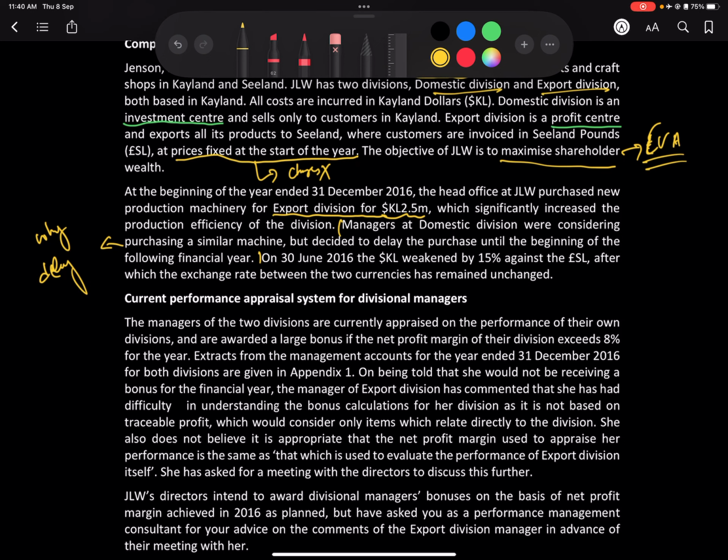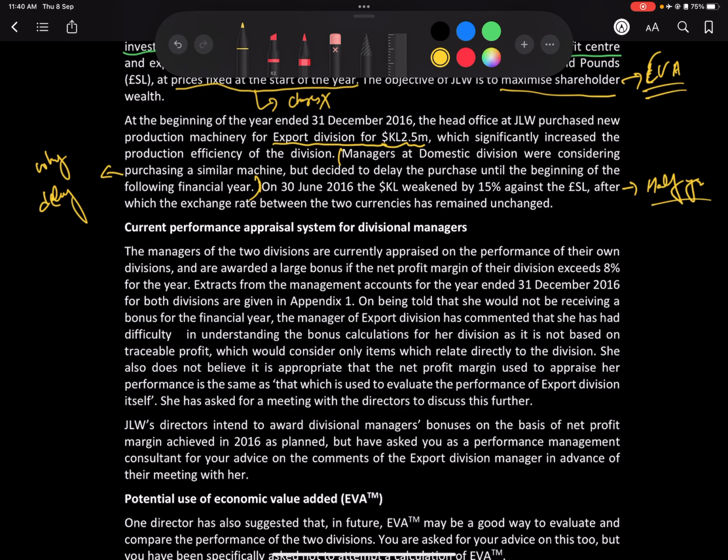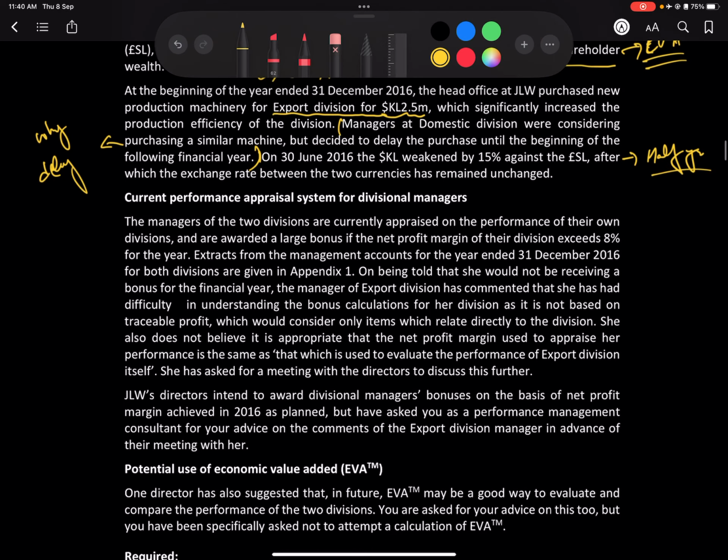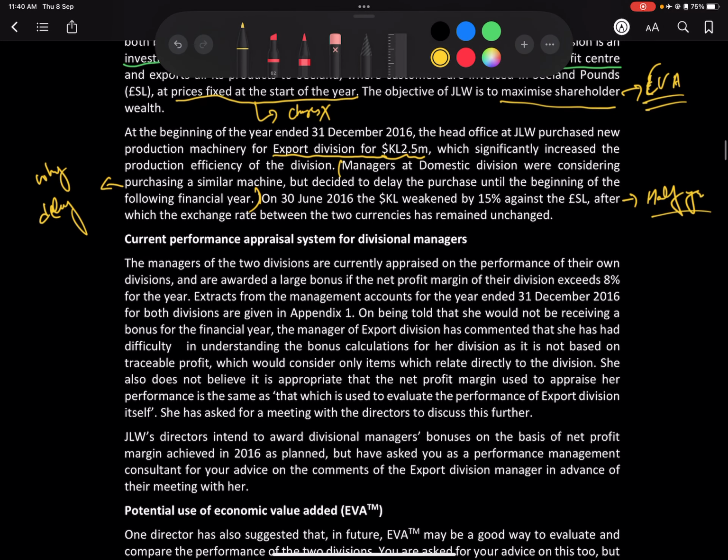Then on 30 June 20x9, at the half of the year, K-Land dollar weakened by 15% against the Sealand dollar, after which the currency rates remained the same. So basically your revenue increased by 15% because it weakened against the Sealand dollar.